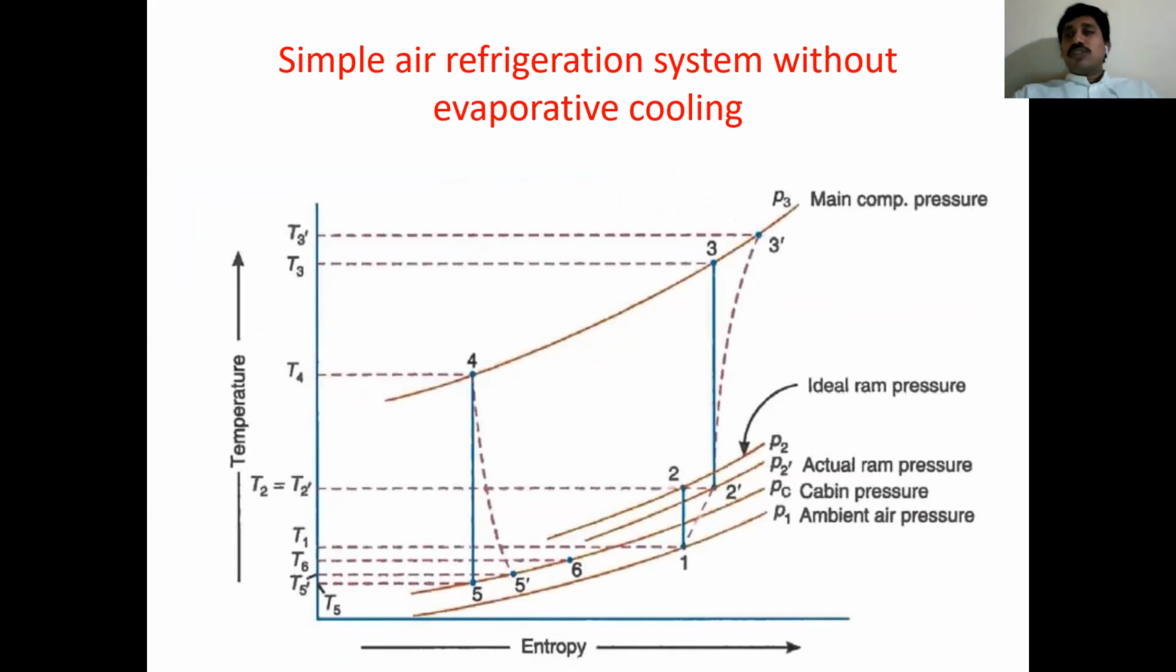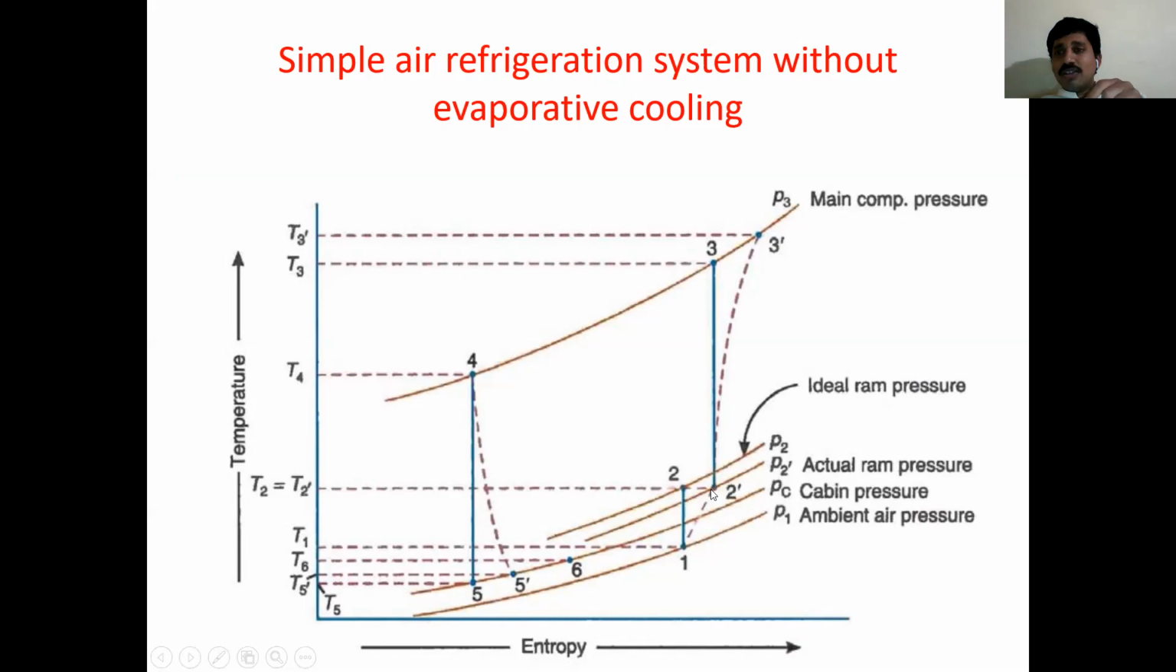I explain the processes. 1-2: theoretically, compression should always follow an isentropic process, but practically it deviates to adiabatic. So 1-2 is isentropic compression in the diffuser, and 1-2 dash is the practical adiabatic process. But if you observe carefully what is happening in the practical case, in the adiabatic process you should again reach 2 bar pressure, the ideal pressure.